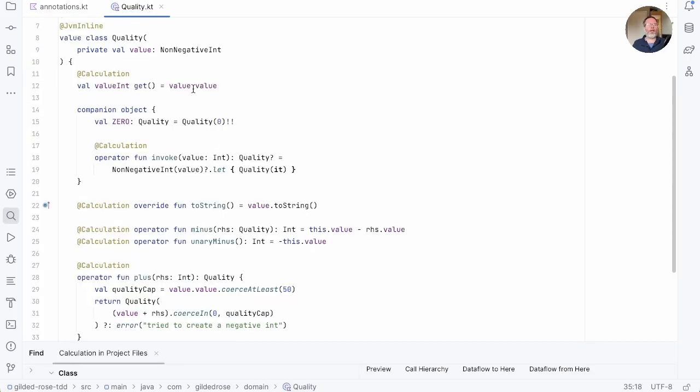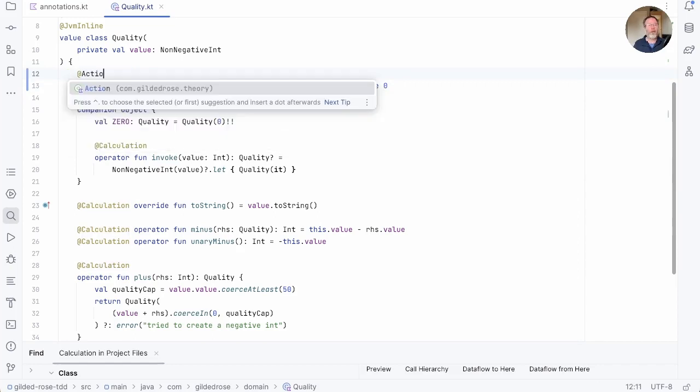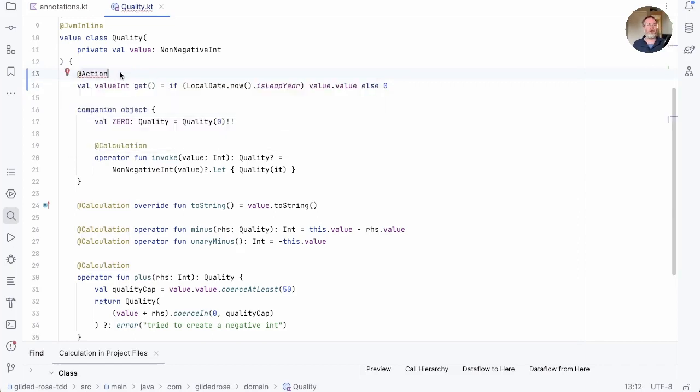All properties in Kotlin are actually calling a function that returns a value. But non-computed properties, normally things like this value here, they're just returning the value of a field. And providing that field can't be mutated, then they are calculations because they'll always return the same result for the same input, the receiver. Computed properties, though, are a bit different. We could write any code in here. So we could write if local date now is leap year, value, else 0, say. Now a property will depend on when we call it, and that's an action. But note that we haven't allowed actions to annotate properties.